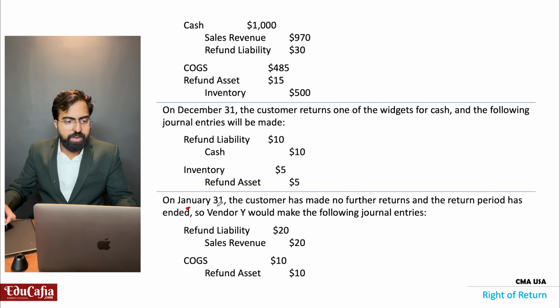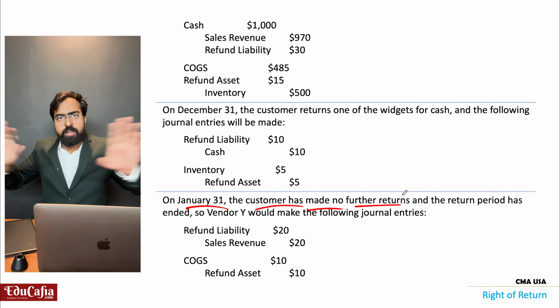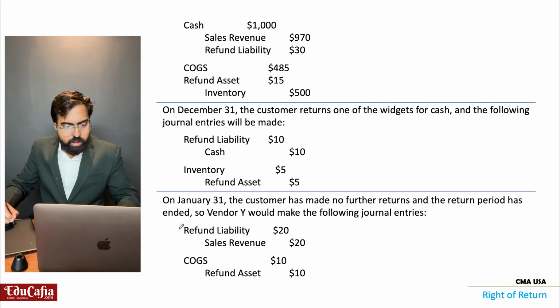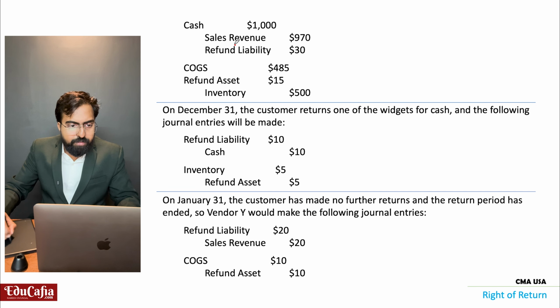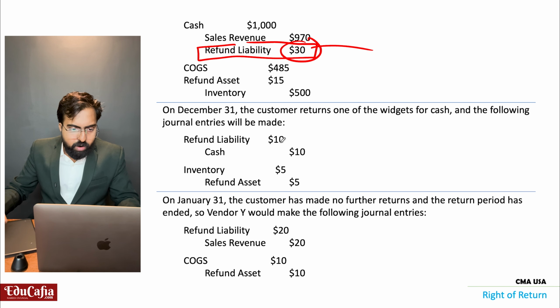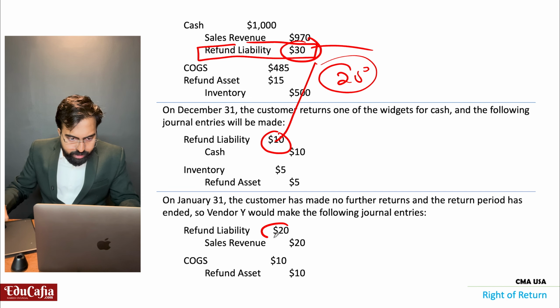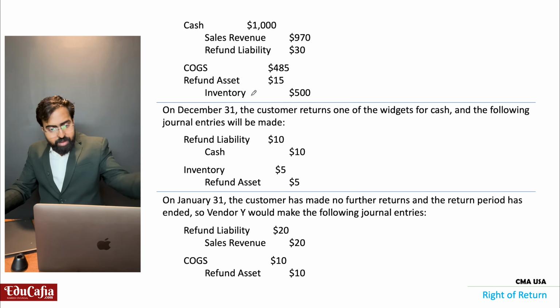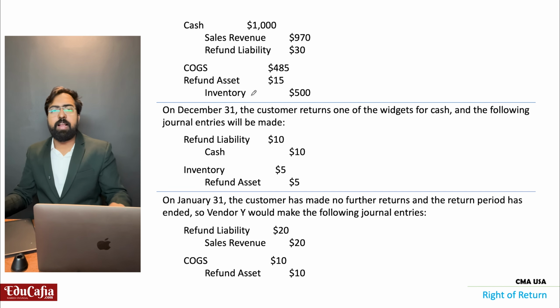And on January 31st, the customer has made no further returns, and the return period is over. Now, in my refund liability, the beginning $30 was there. From there, $10 is already gone. Now the balance $20 is there. So that $20 from the refund liability, I will consider as sales revenue, $20. When the refund period finishes, I will consider that as my sales revenue.